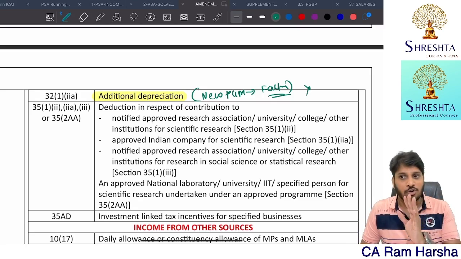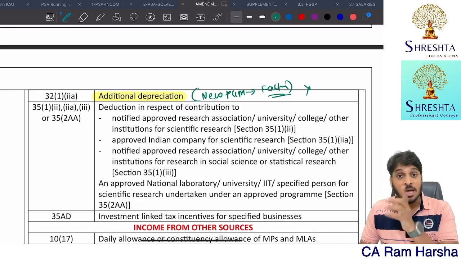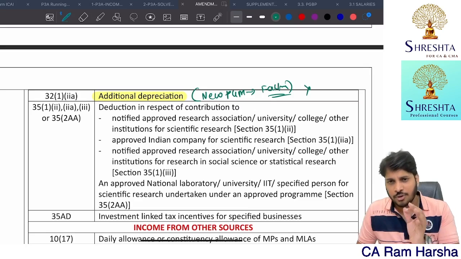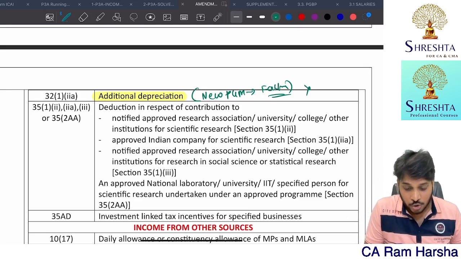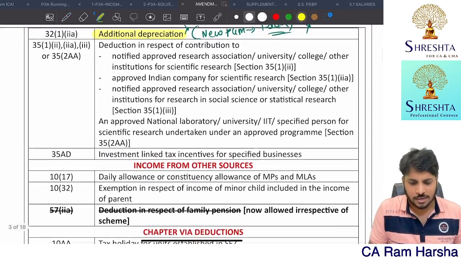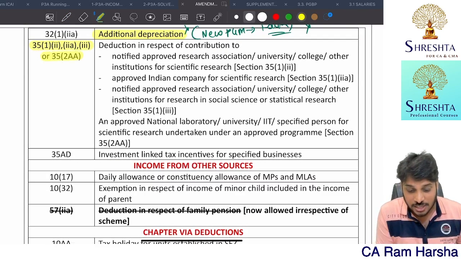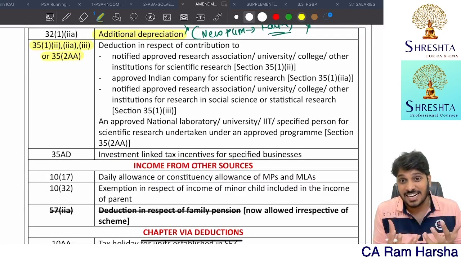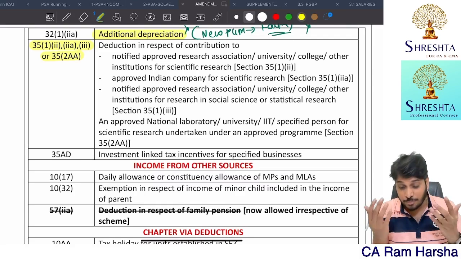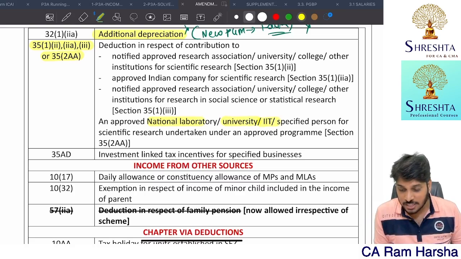If at all you want to pay tax under default tax regime, if at all you want to pay tax at concessional rate. So if you want to pay tax at concessional rates, you don't have additional depreciation facility. Not only that, you will not get deductions for contributions for scientific research, contribution to social research, contribution to a company involved in scientific research, contribution to some national laboratory, university, IIT, you will not get deduction.